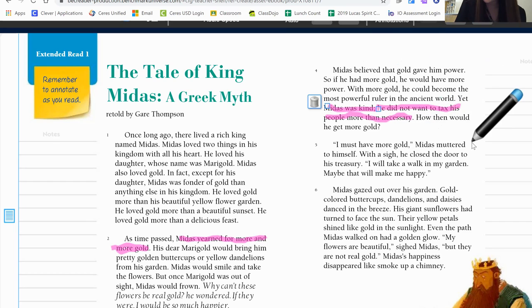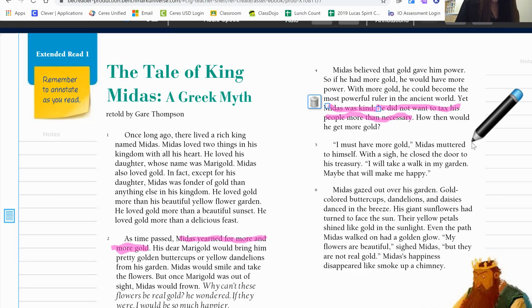With a sigh, he closed the door to his treasury. I will take a walk in my garden. Maybe that will make me happy. Paragraph 5 describes another action. Midas takes a walk in his garden. I think something important will happen on this walk.